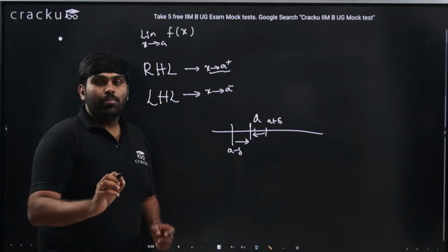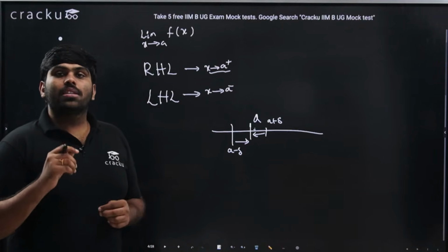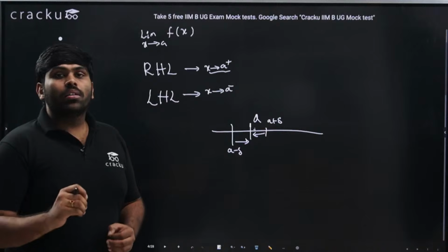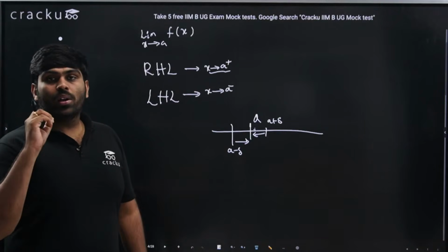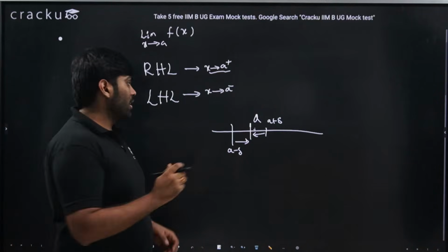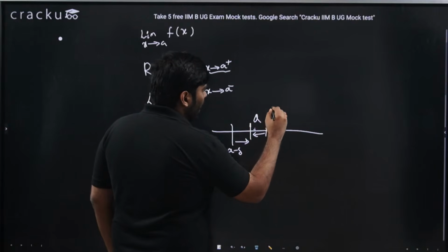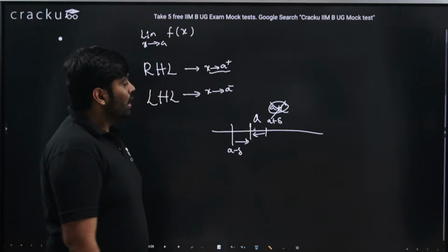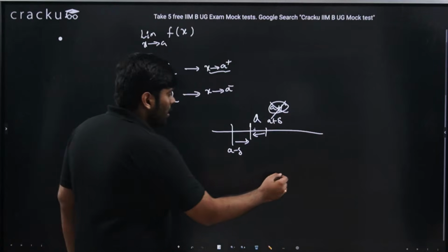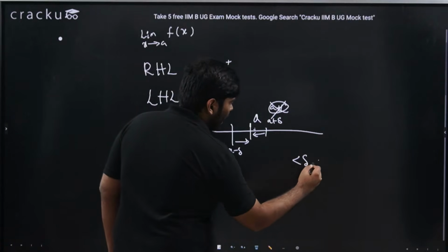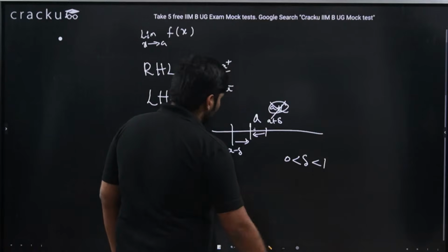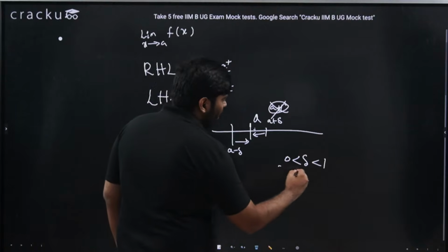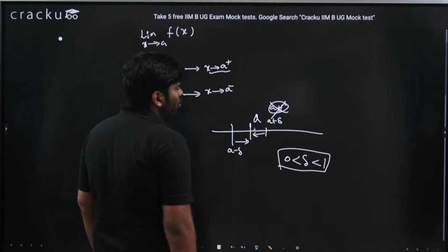What are a plus delta and a minus delta? A plus delta represents a number which is just greater than a, with a very small gap between them. It is not that this is a and this is a plus 1. That is not what we are referring to. Instead, delta is some number which lies between 0 and 1, and it will actually be pretty close to 0.